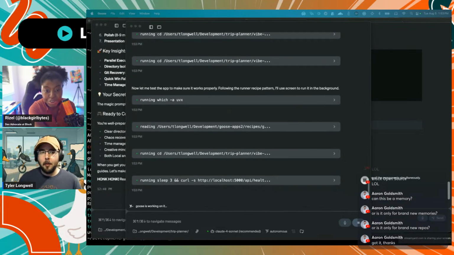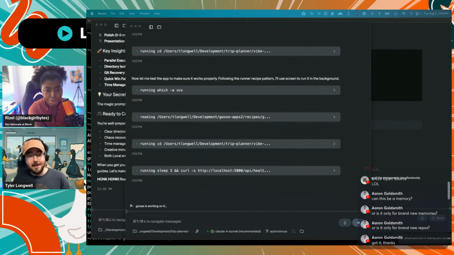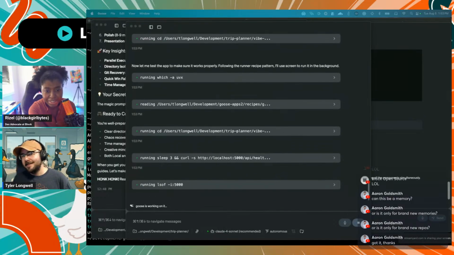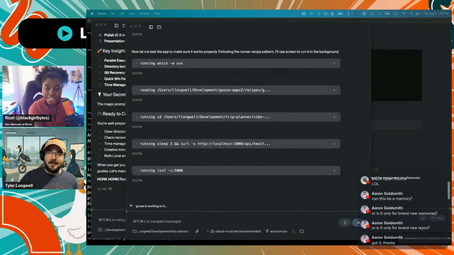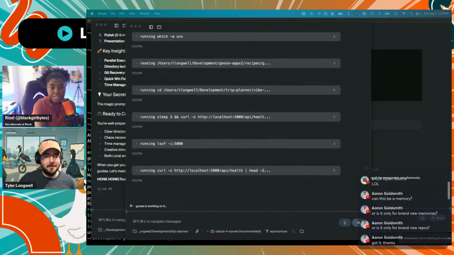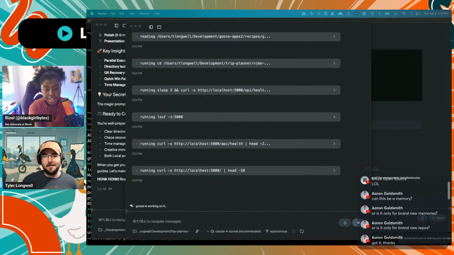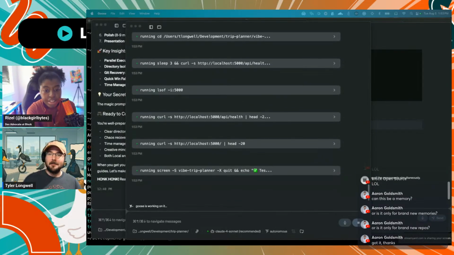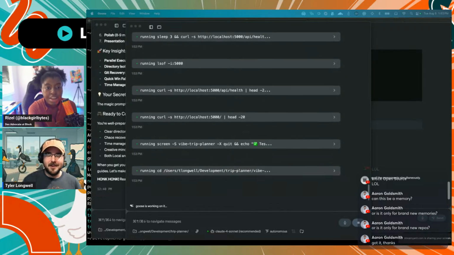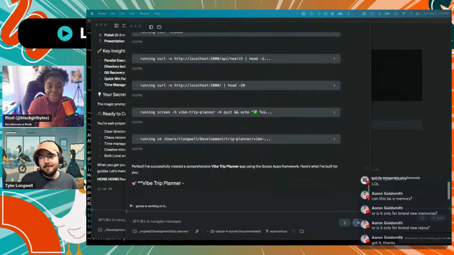It looks like it's running, or no, it's trying. API health. Yeah, part of the development process that's outlined for it in the Goose Apps thing is to do a bunch of testing. And so right now it's in the testing phase. It's going to find issues. It's going to fix them. And then hopefully at the end, it will find everything working and it'll print out a nice big summary for us with a link we can click and just go check out our trip planner. Nice. Y'all got like a real setup here.